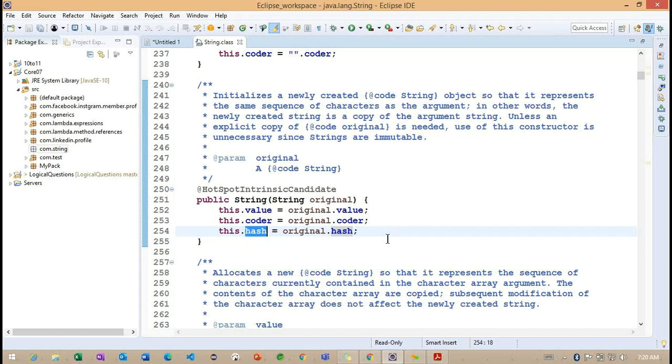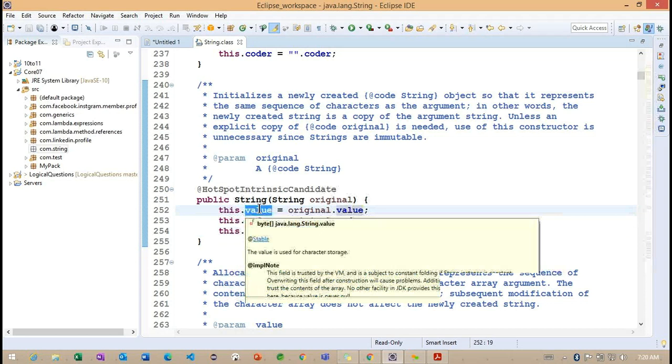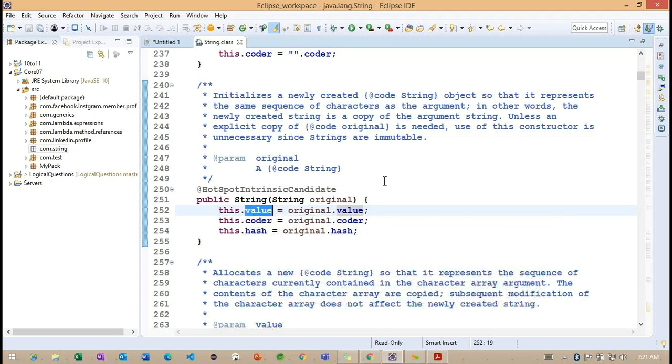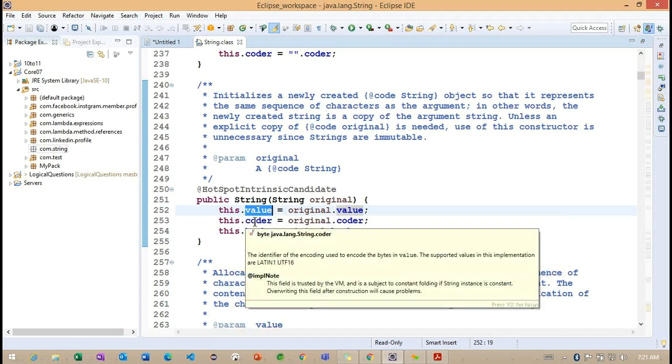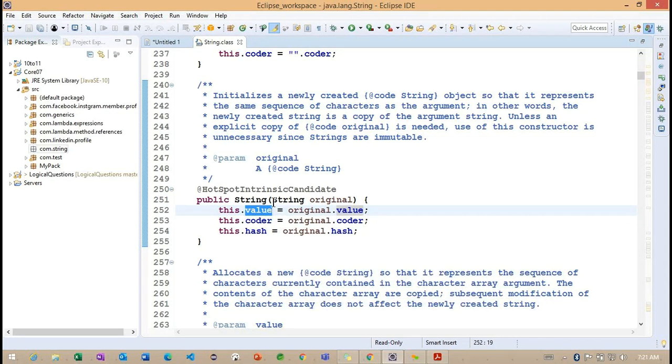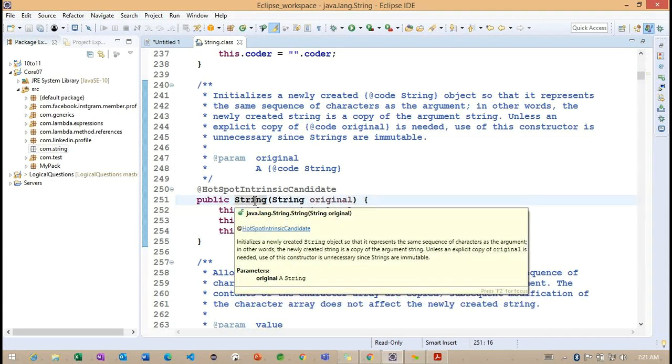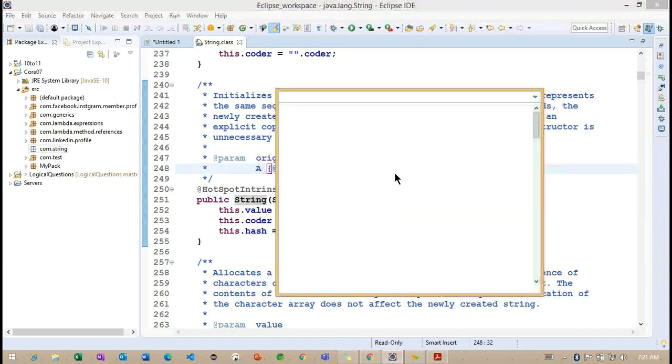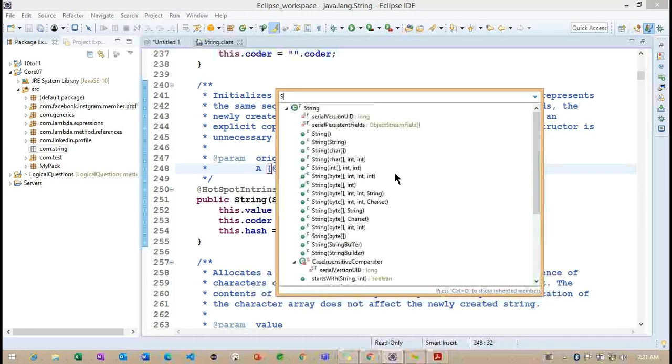Getting the point? Whenever we create our custom class, we define instance variables in the same way. In the previous examples also, we identified these as instance variables. Like for high temperature, we defined htemp. Htemp is also an instance variable. So how is this particular string defined? Value, coder, hash code. Okay. So this is the purpose of this particular string constructor.